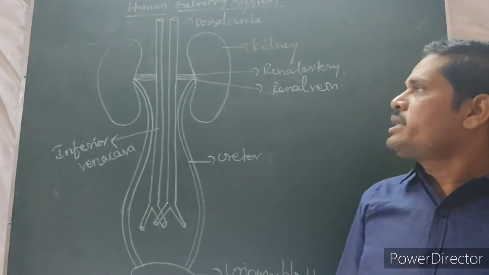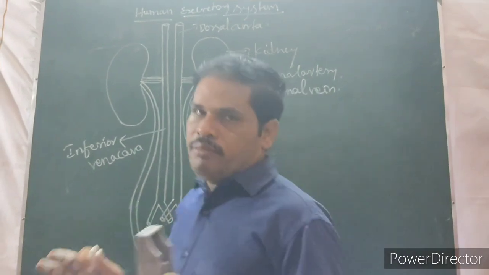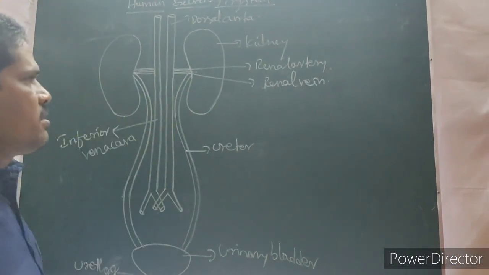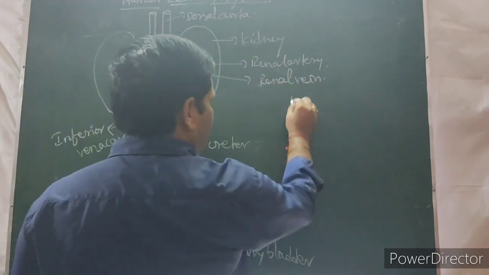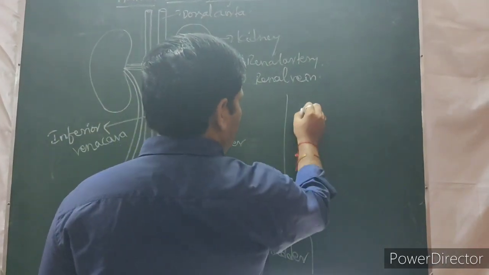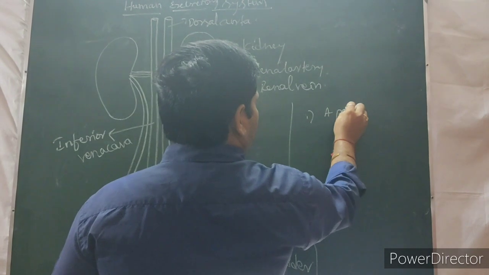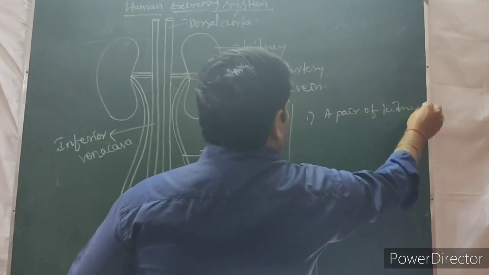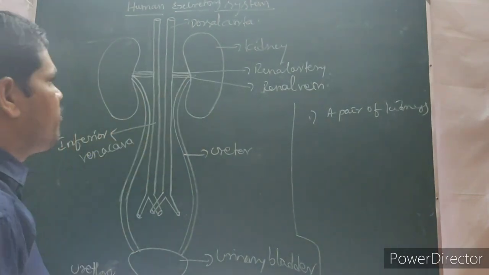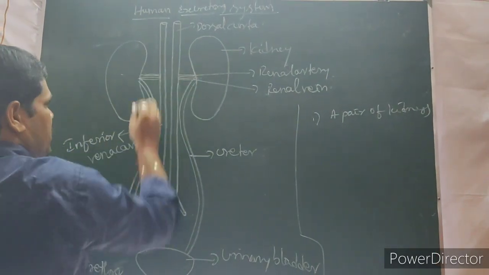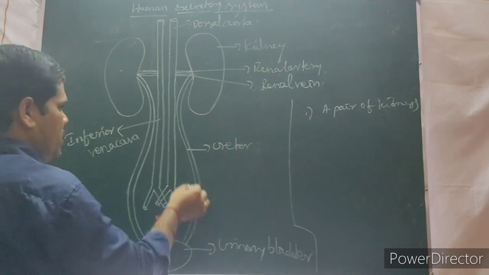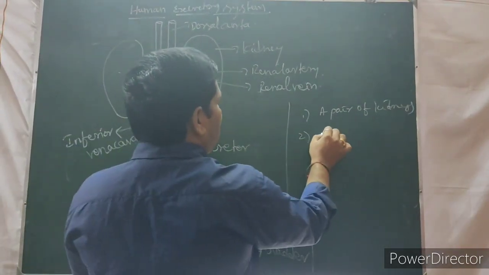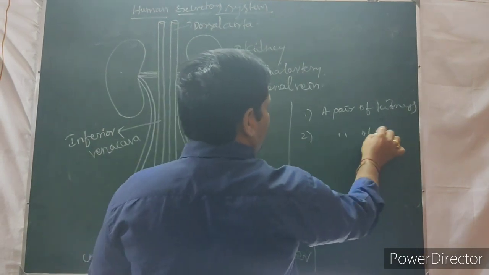What are the important parts present under the human excretory system? A pair of kidneys and also a pair of ureters. These are the kidneys, and these are the ureters.